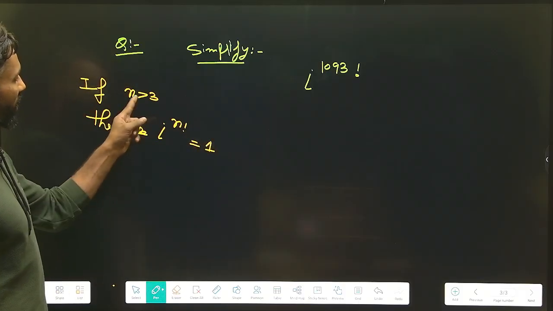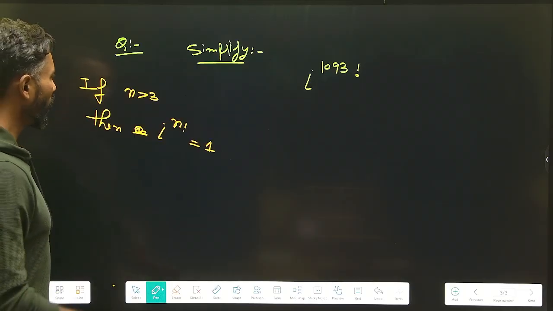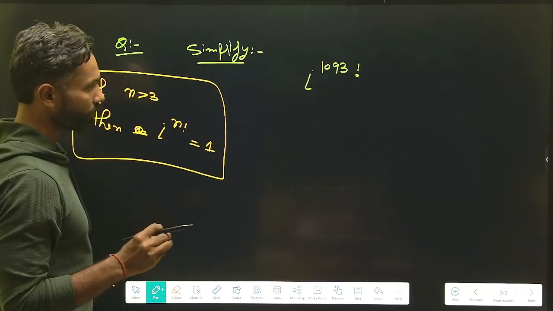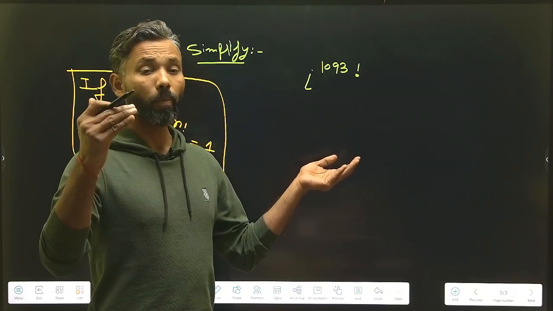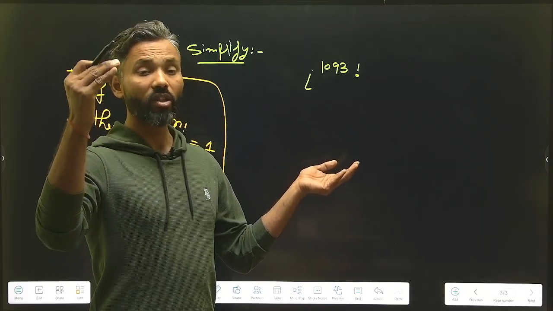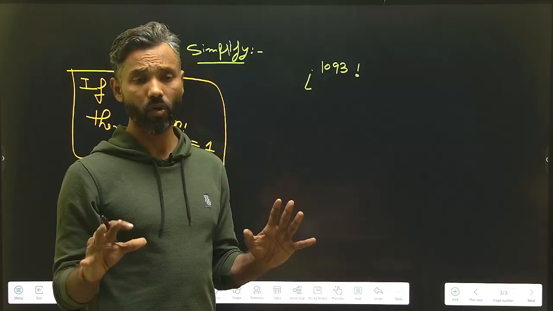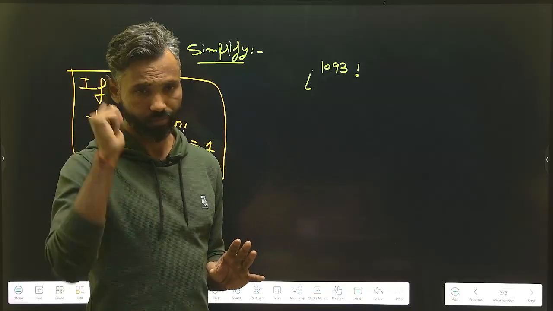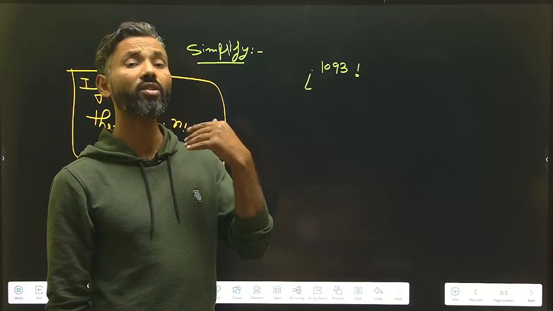Okay, if n is greater than 3, then iota to the power n factorial will always be equal to 1. So this is quite a simple concept. I mean to say, if you get a term of iota with power greater than 3 factorial, you don't have to divide the power by 4. Its value will be directly equal to 1. But it is applicable only when the power is greater than 3 factorial.